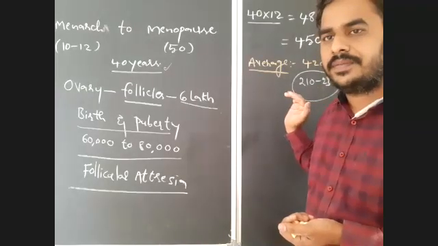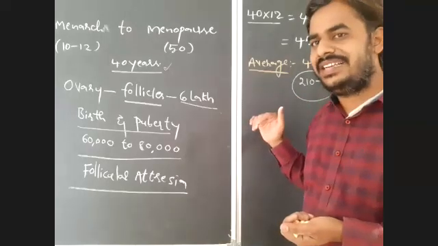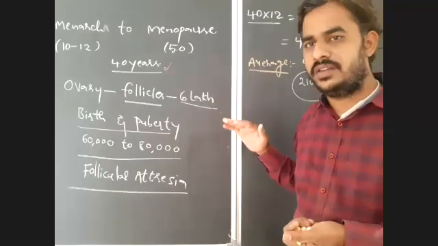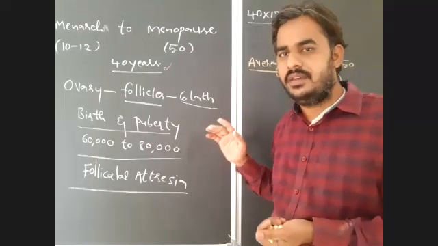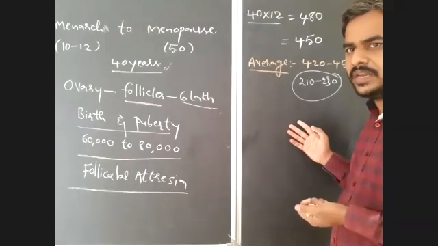If there is pregnancy, or if a female gets kids, in that particular period there will be no ovulation. There is no production of ovum. So here I already gave you all the data. They may ask this type of question also.